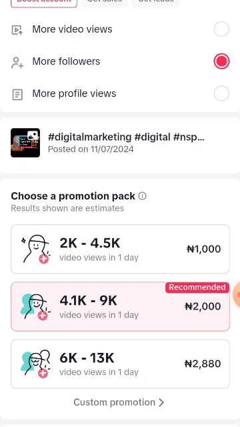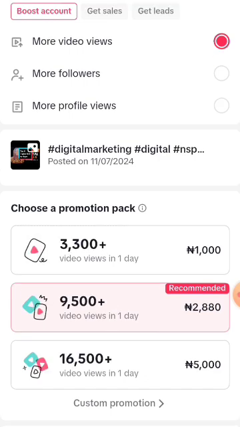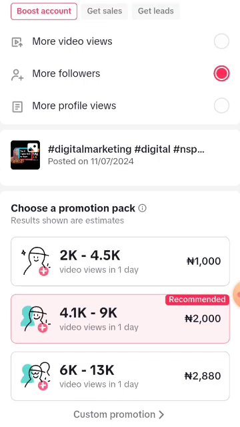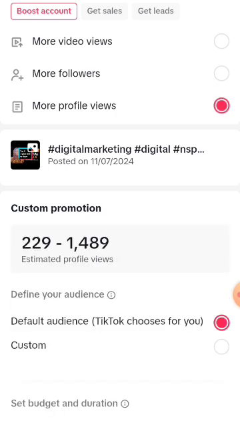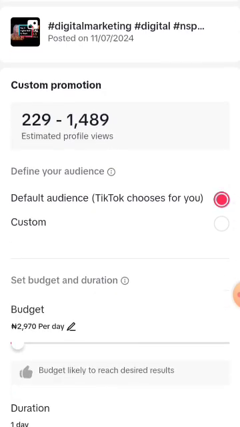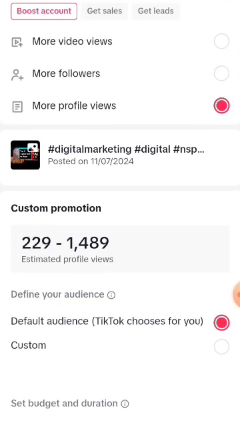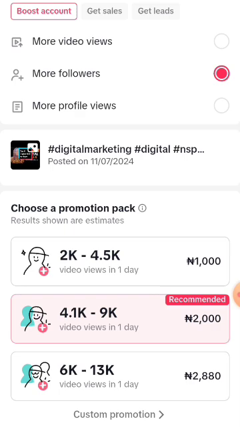So the next step, what do we do? You're going to choose a promotion pack. So we have the one of 1,000, 2,000 and 2,880. See the amount here. When you click on more followers, you're going to see the amount here. More profile views. When you click on it, you're going to see what you're to pay here, right? So I'm going to be choosing more followers. That's 2,880 naira.